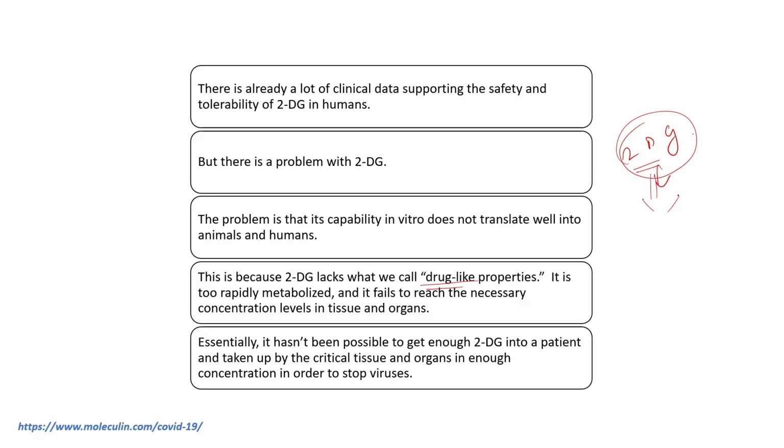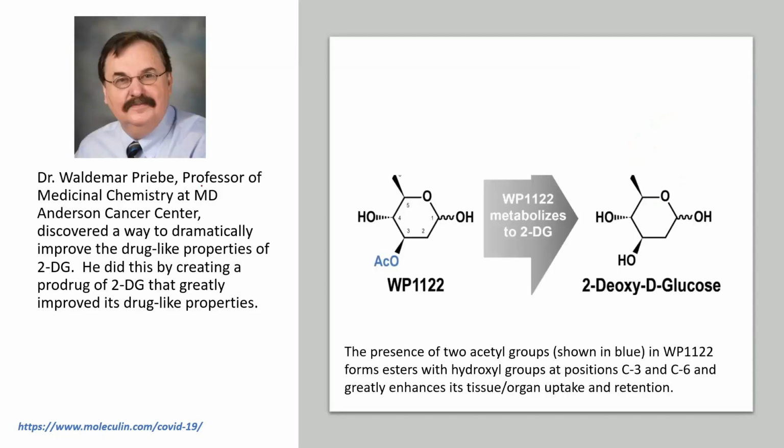Because of these issues, Dr. Waldemar Priebe, a professor of medicine and chemistry at MD Anderson Cancer Center, discovered a way to dramatically improve the drug-like properties of 2DG. He did this by creating a prodrug, which is this molecule WP1122.